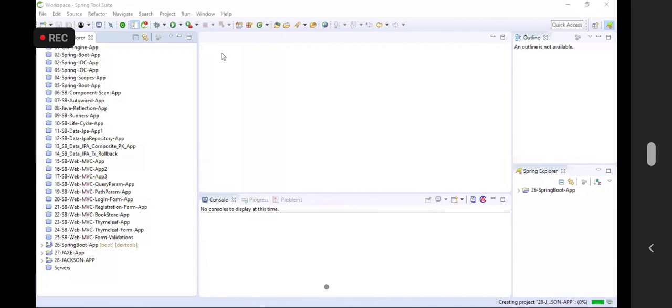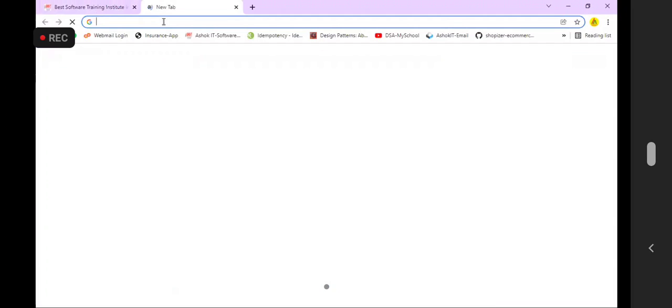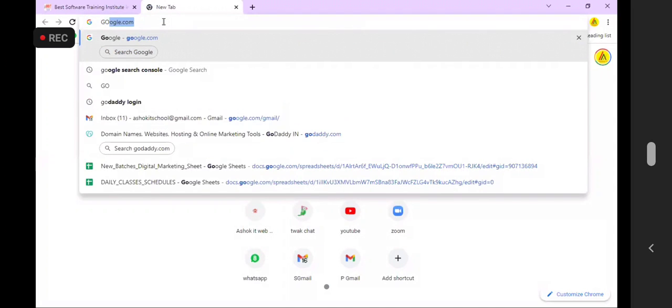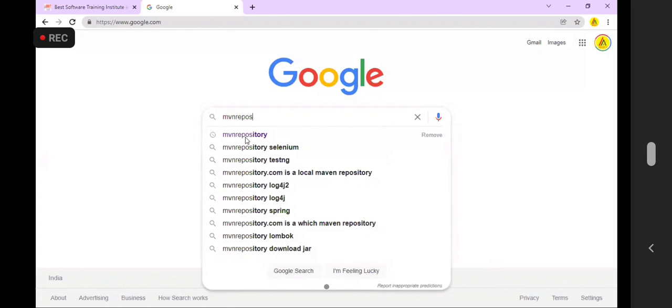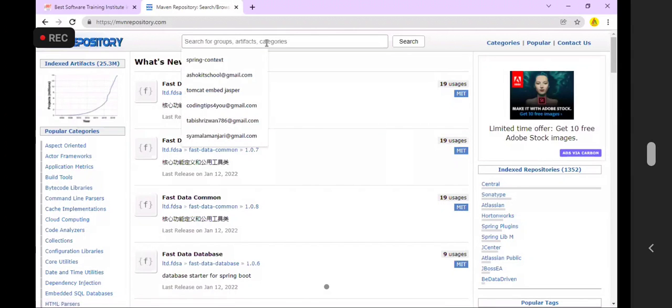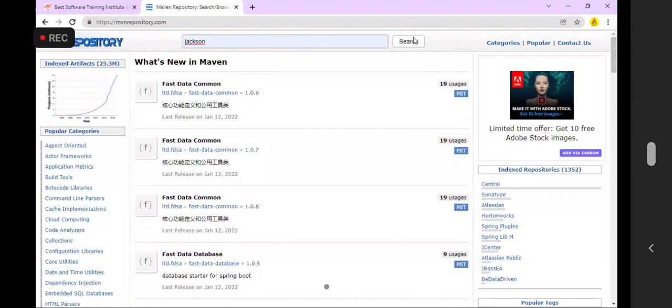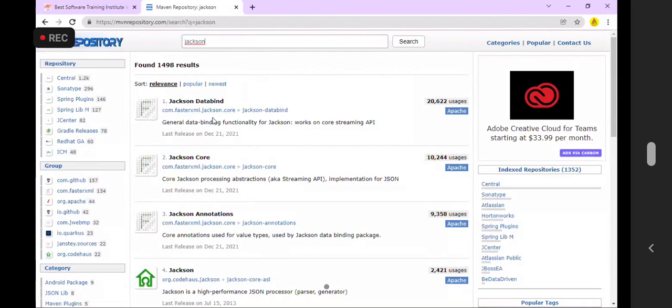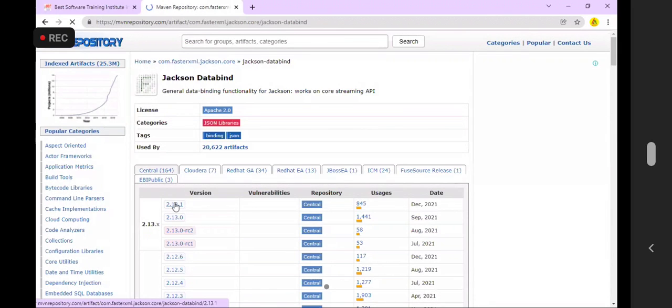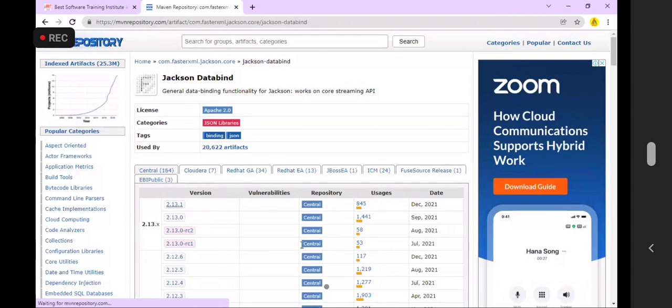Now we need a dependency for Jackson. Can we copy the Jackson dependency from the MVN repository? Let us go to the MVN repository. Search for Jackson dependency. Jackson data bind, Jackson core, the Jackson dependency is available. Let's take the Jackson data bind. 2.13.1 is the latest. Let us copy.